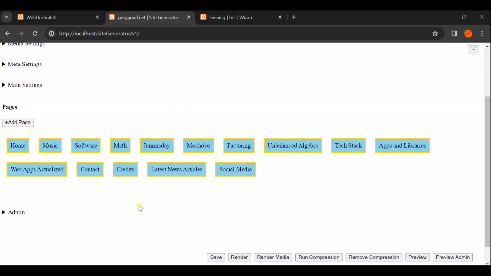And so I add pages, and I just put the HTML into pages, and then I click on this render button, and it writes hundreds of files. It takes the information in this configuration and then writes hundreds of files into a folder structure that gets me all kinds of things for free.